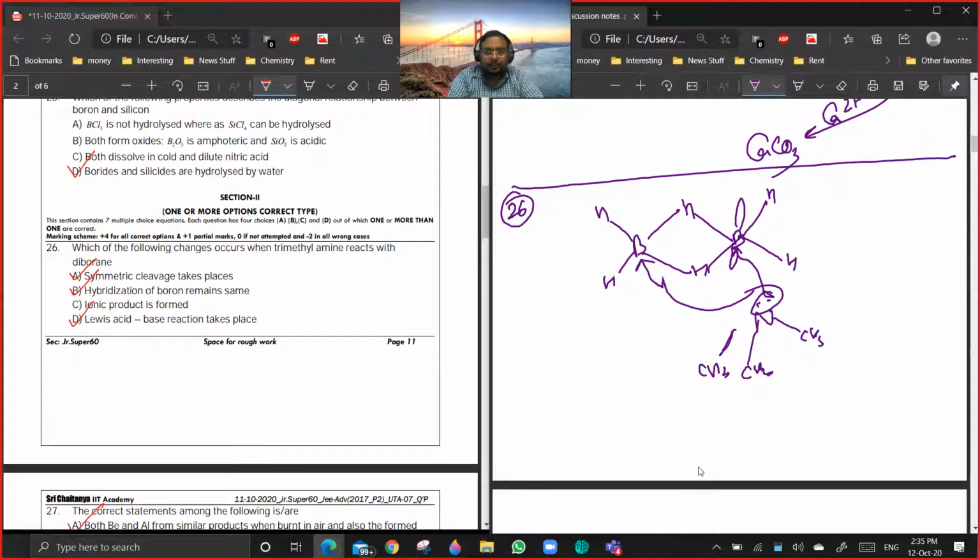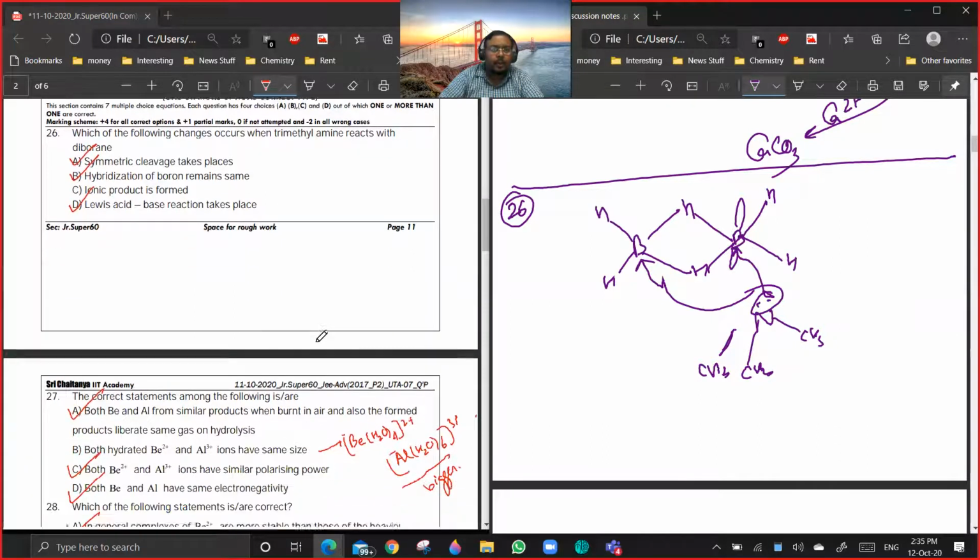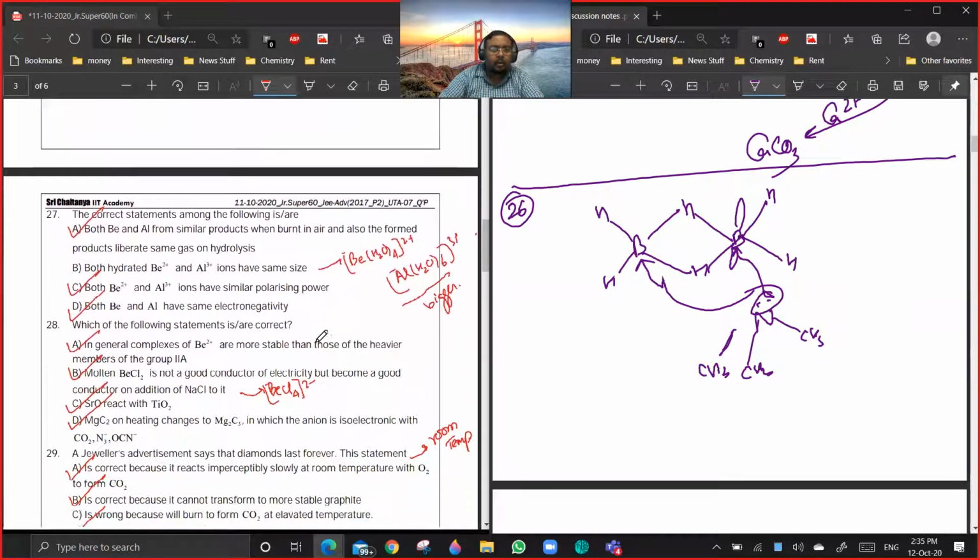Is it clear? The hybridization of boron will remain the same in the product, it will be sp3 only. Now 27.